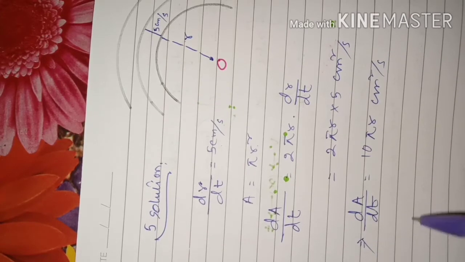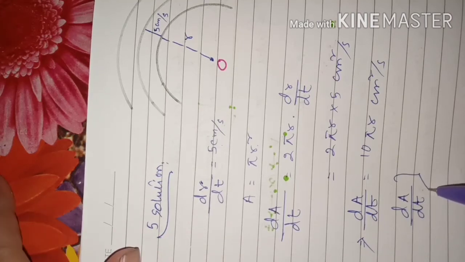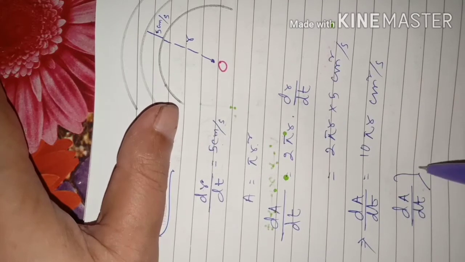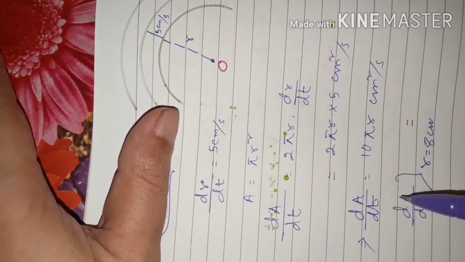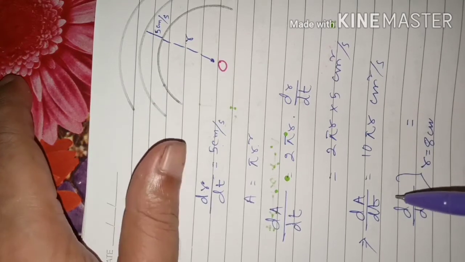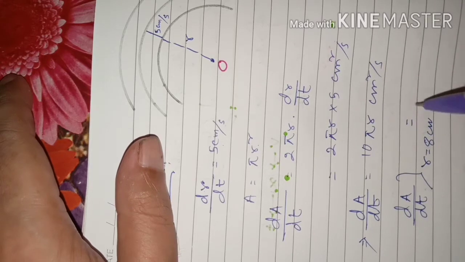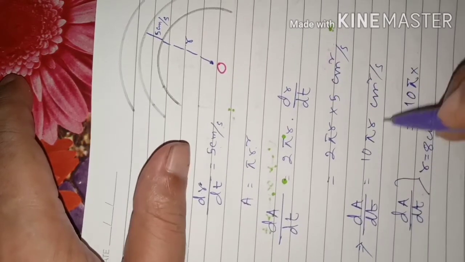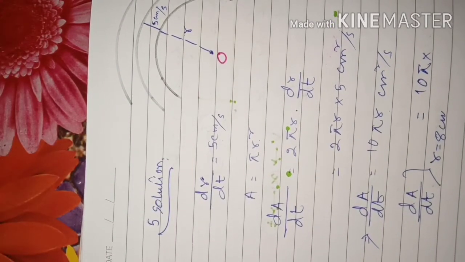Now the rate of change of area with respect to time at an instant when the radius of the circular wave is 8 centimeter, means r is equal to 8 centimeter. At that time we have to find out the rate of change of area. So dA by dt when r equals 8 centimeter is equal to 10 pi into r. Here it was r, so at the place of r, what do we have to put here?